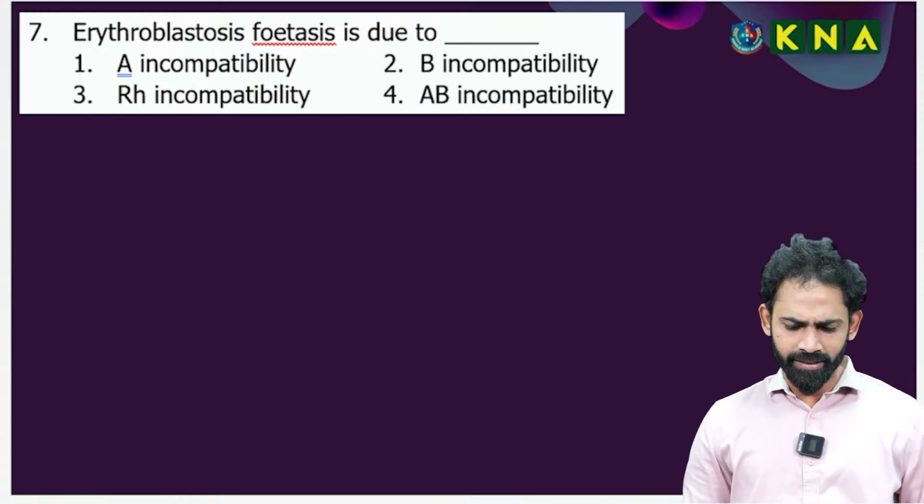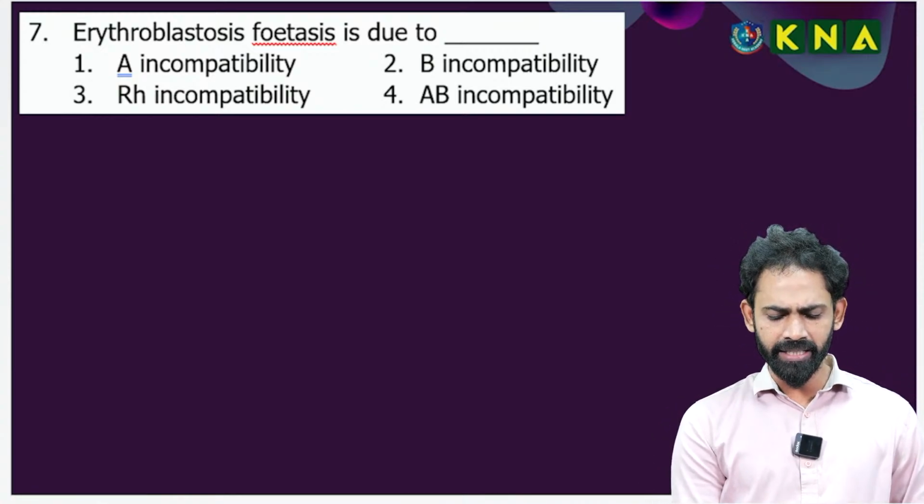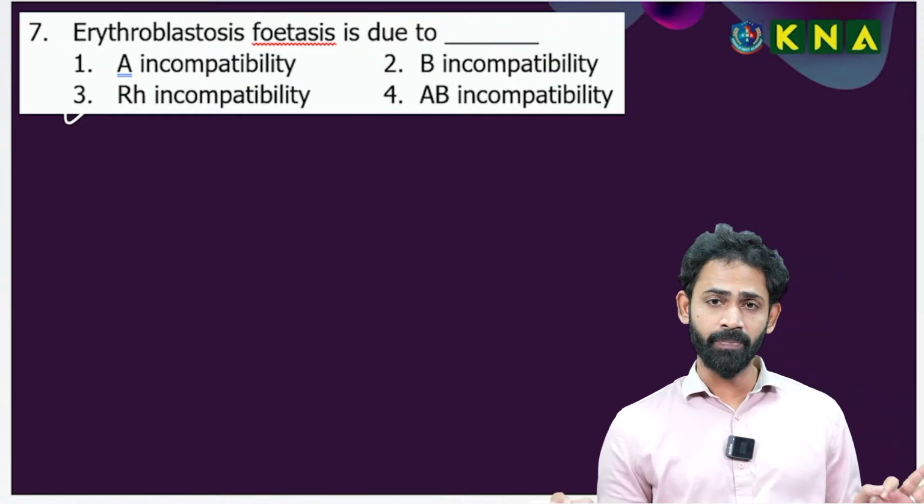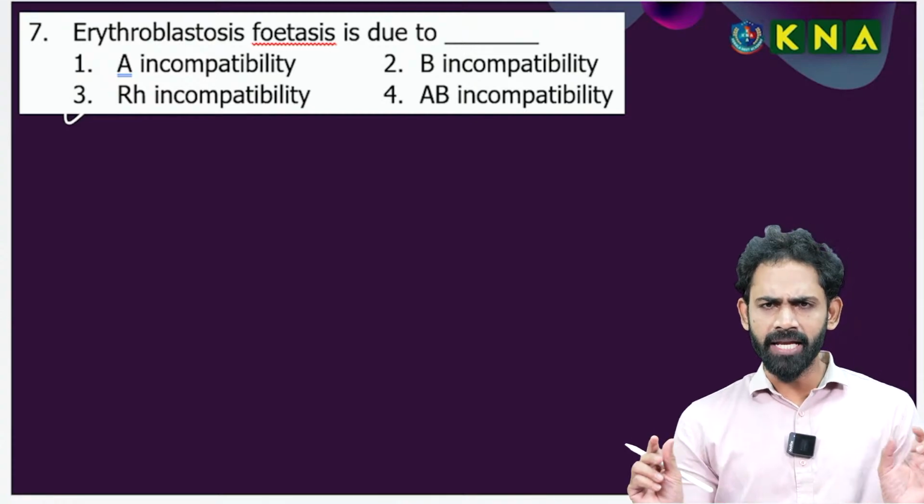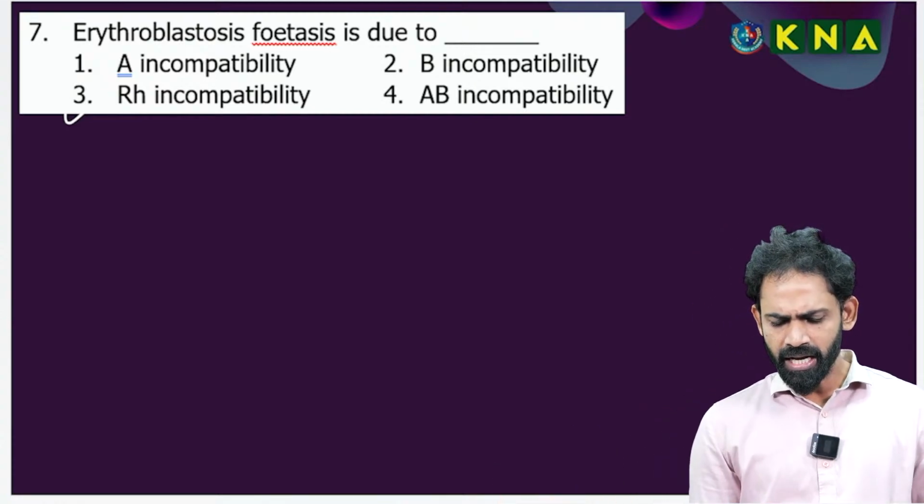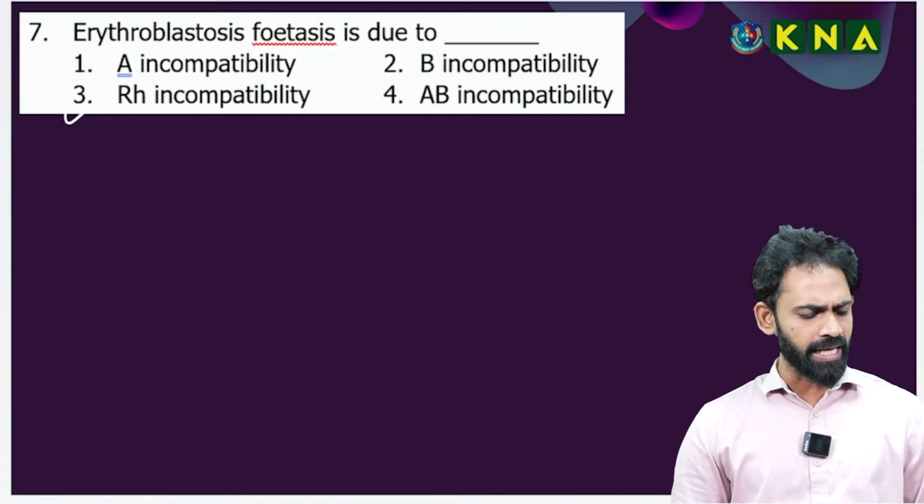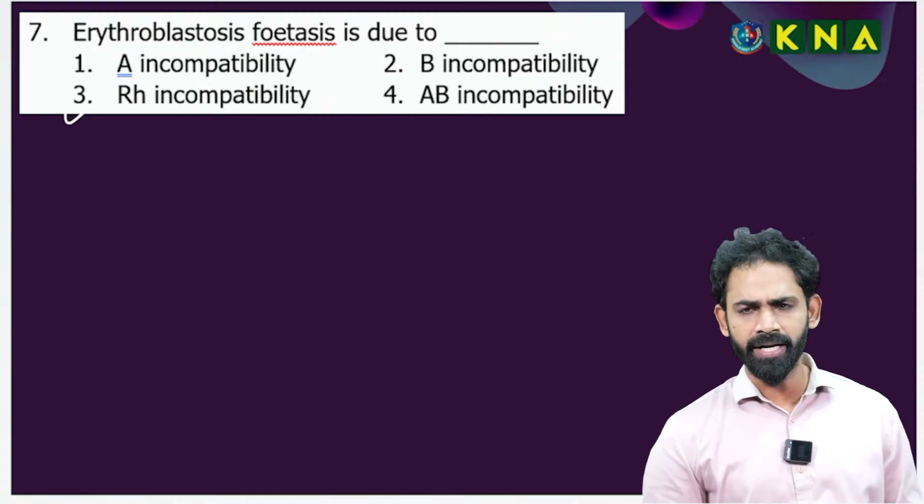Erythroblastosis fetalis is due to which incompatibility? That is Rh incompatibility. Direct answer, very important, highly conceptual. Here I am telling only one statement; we cannot discuss the total process. Erythroblastosis fetalis is due to Rh incompatibility. Can somebody comment?